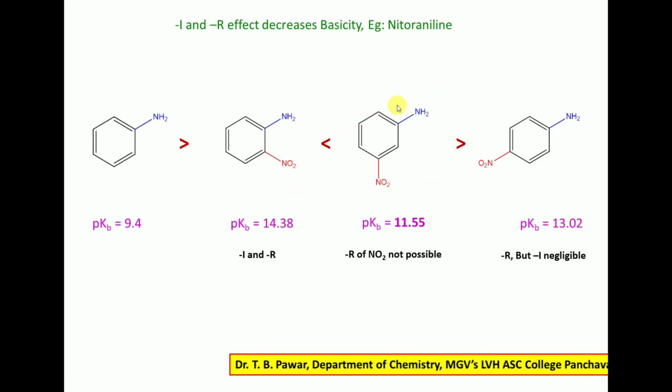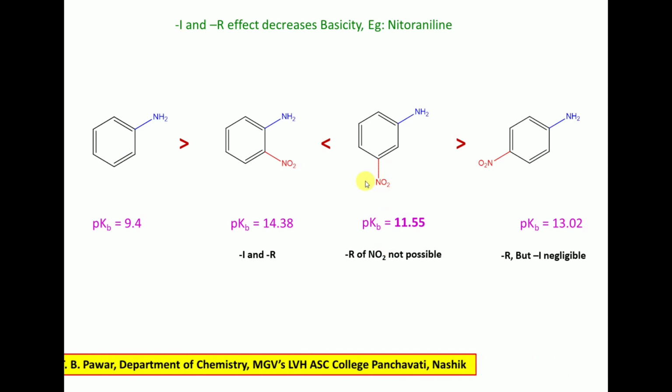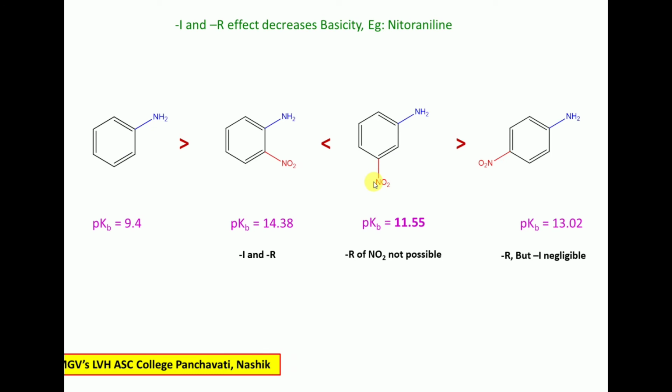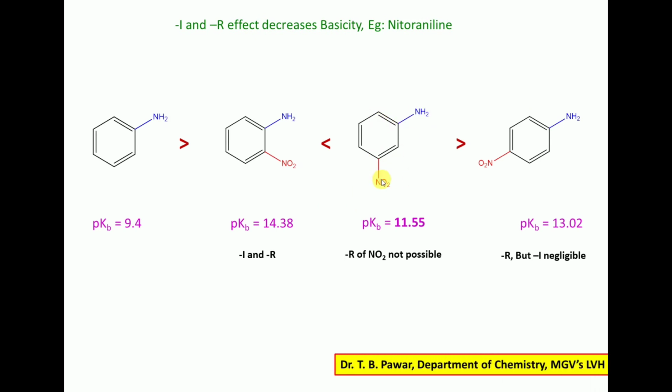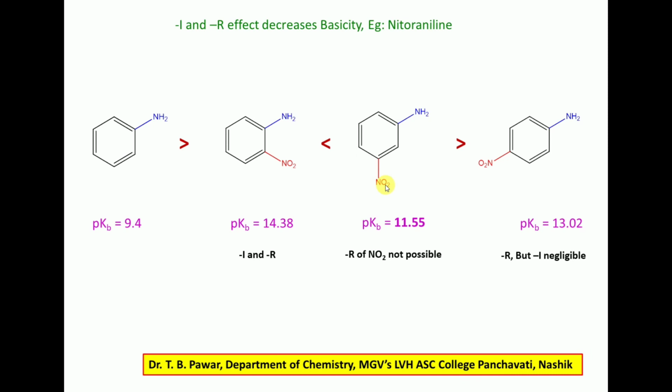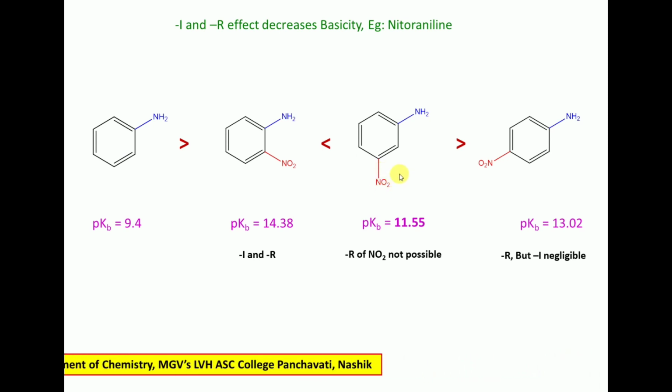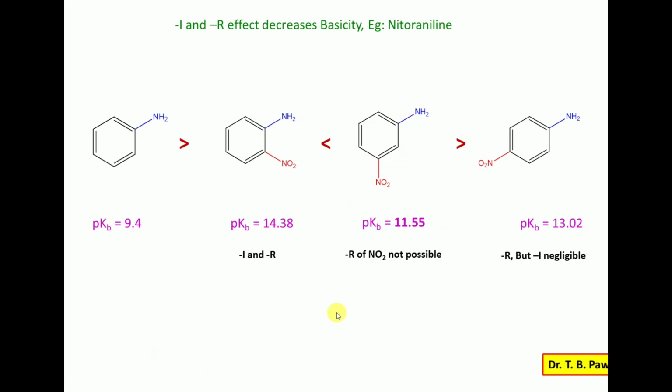Because in the case of the meta isomer, the NO2 group does not take part in the minus R effect. It does not show a minus R effect. See the resonance structures of para-nitroaniline and orthonitroaniline. Here the NO2 group is involved in resonance. Here also the NO2 group is involved in resonance, but in meta-nitroaniline, the NO2 group is not involved in resonance. That means it does not show the minus R effect. So the minus R effect decreases, the base strength increases, so it is more basic than the other two isomers.